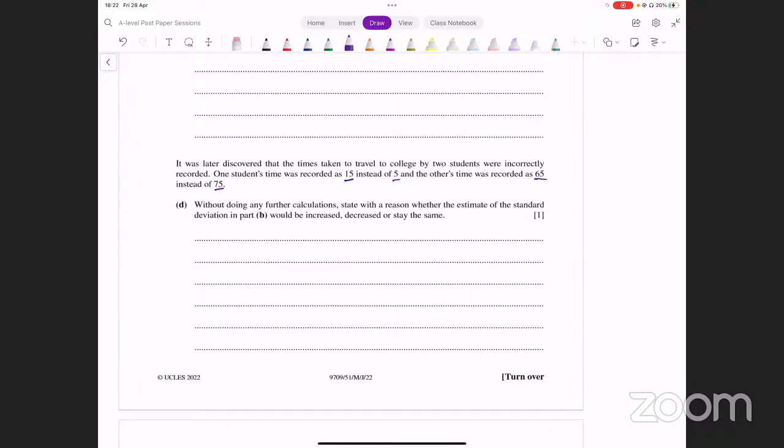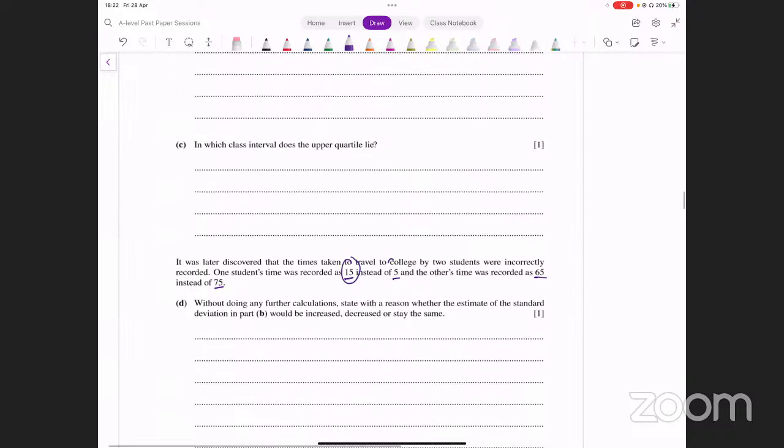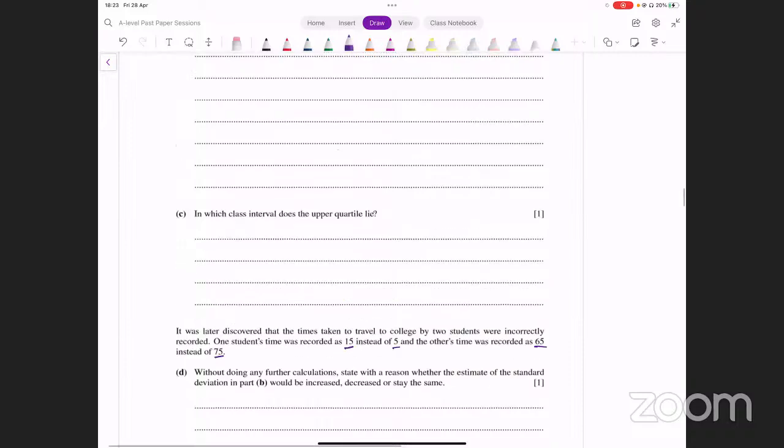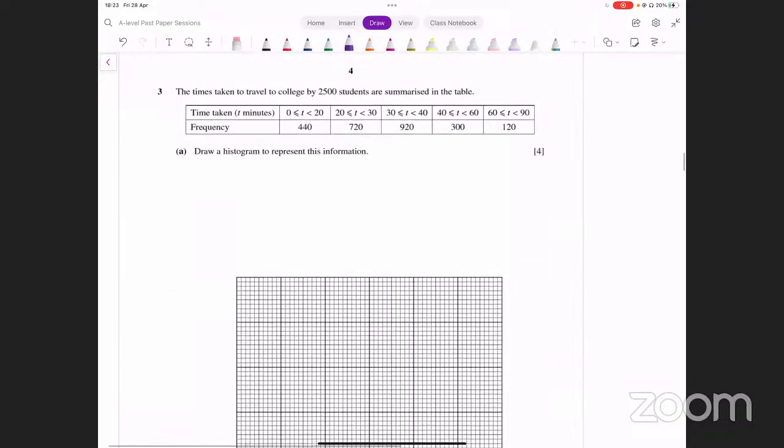Okay, now think about this. 15 की जगह पे 5 आ गया. Remember, आपके पास ये actual data नहीं है, ये ungrouped data नहीं है, grouped data है. अगर तो ungrouped data होता तो फिर तो definitely आपकी standard deviation change हो रही होती कुछ ना कुछ. ठीक है, लेकिन this is grouped data. 15 की जगह पे उन्होंने 5 लिख दिया, और maybe the other way around actually, उन्होंने 5 की जगह पे 15 लिख दिया. Let's look at the data that's given.